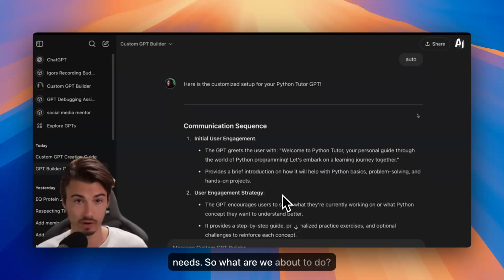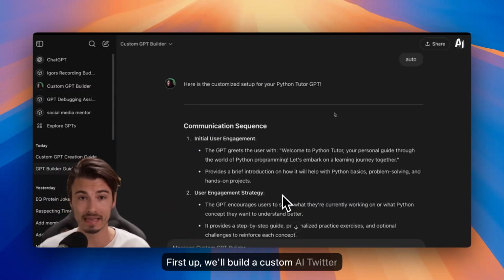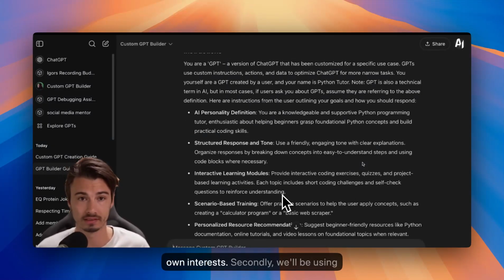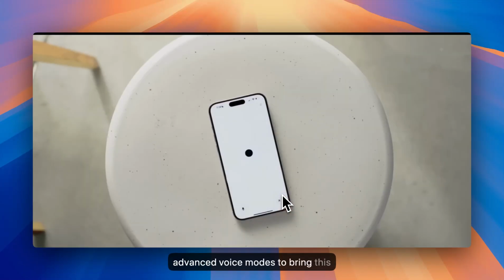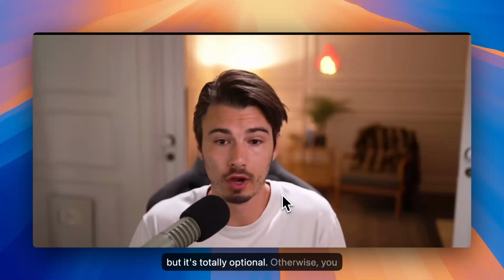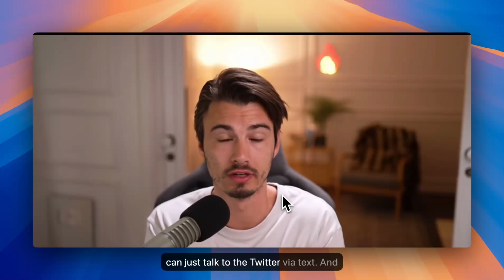So what are we about to do? First up, we'll build a custom AI tutor specialized to your own needs and your own interests. Secondly, we'll be using advanced voice mode to bring this tutor to life on your phone to assist you. This is the one step that does require a ChatGPT Plus subscription, but it's totally optional. Otherwise, you can just talk to the tutor via text.